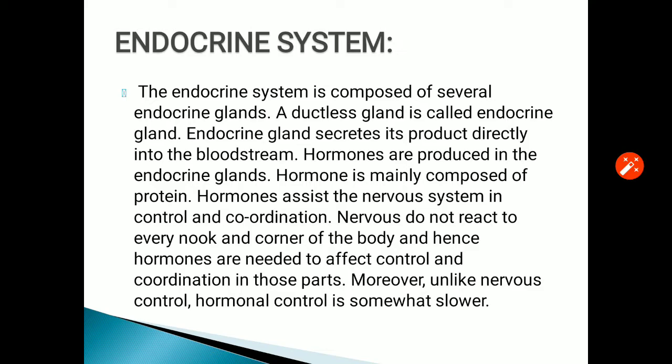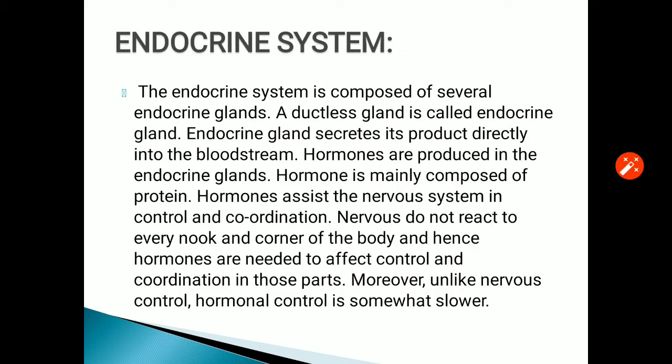They pour their secretion directly into blood, and with the blood the chemicals go to the target organ and then affect it. The examples for endocrine glands are pituitary gland, thymus, thyroid, many other glands, even testis and ovary. These are the reproductive organs, but their secondary role is to form the hormones.